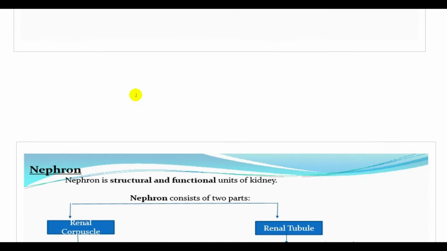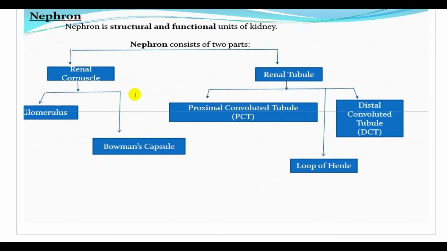Okay, so now we'll see the structure of the nephron, what the nephron consists of. Okay, so the nephron consists of the renal corpuscle and the renal tubule. I'll show you a diagram and it will be very clear to you after I show you the diagram. So just for now, just see what it consists of. Okay, so renal corpuscle and the renal tubule.